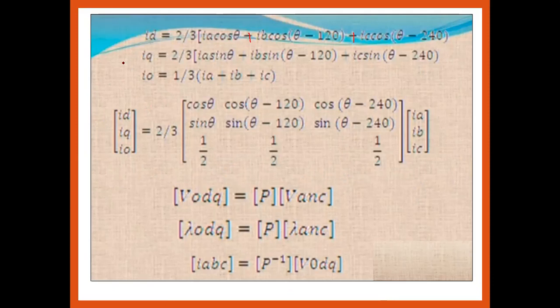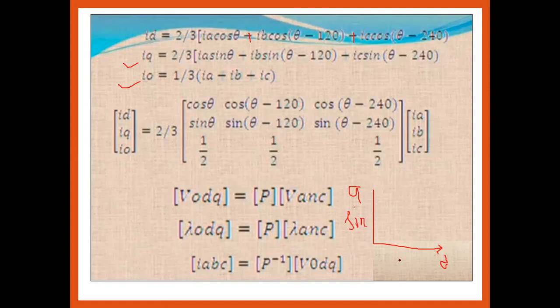Same we have to find out for the Q phase, that is the quadrature axis and the stationary axis. What is the only difference between the quadrature axis and the direct axis? If we have to convert three phase into two phase, what comes first? This is the D axis, and this is the quadrature axis. And the quadrature axis, we write in terms of what? That is the sine of theta.